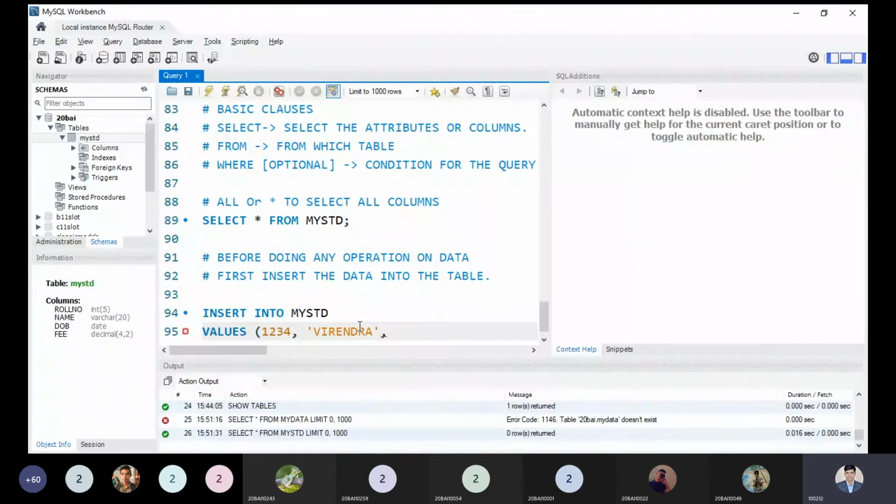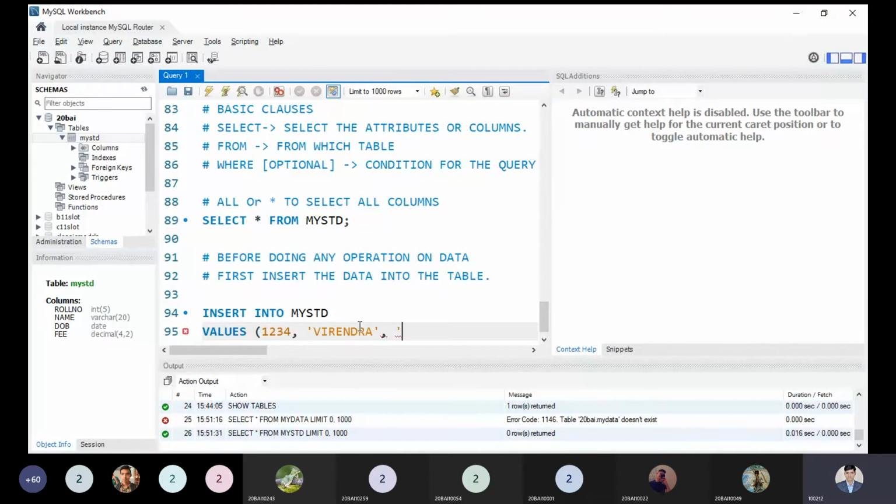So in values, what are the names of the columns? Roll number we have. The order we have to write properly. If I change it, you will get an error because the data type will be mismatched. To avoid this problem, keep the order in mind. We are trying to insert roll number, name and date of birth. Date of birth you have to write in single quotes, and keep the order in mind.